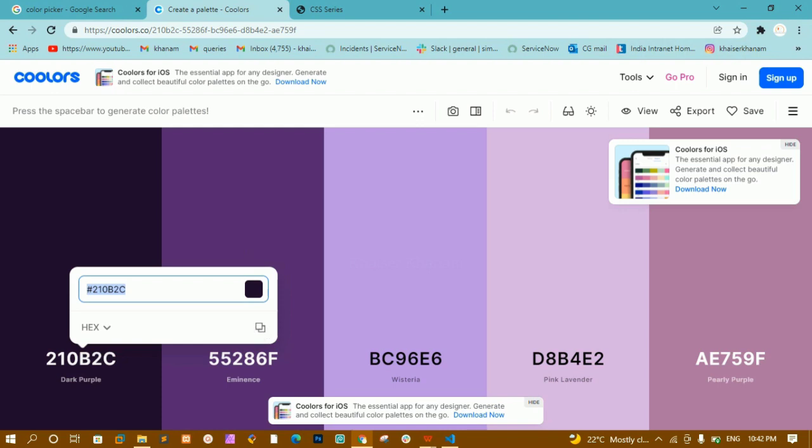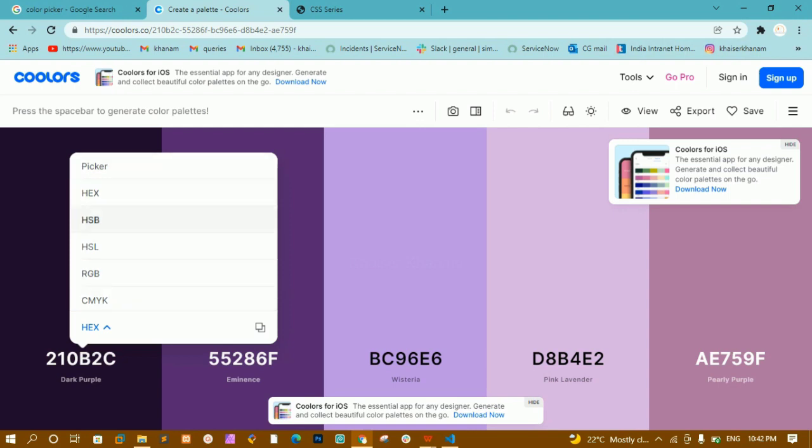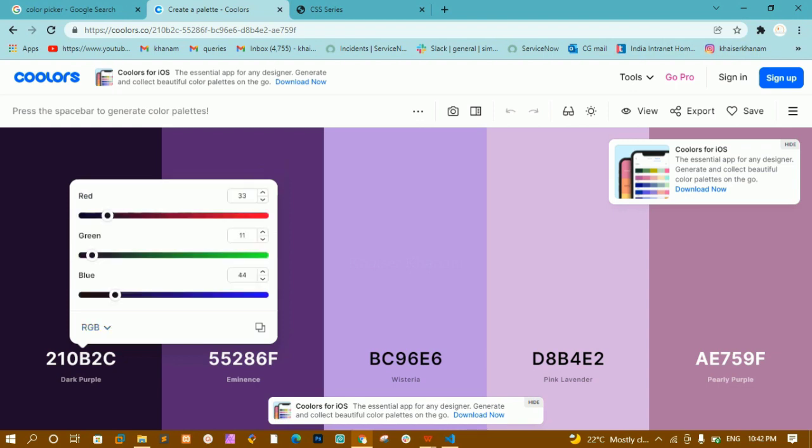Whatever values we have, once I select this one, they provide me with this hex value. If I click on this, I'll have the RGB value, HSB value, HSL value, all the values will be displayed for me. If I click on RGB, you can see for red I have this, for green I have this, for blue I have this 44. You can copy this and choose these colors inside your website.